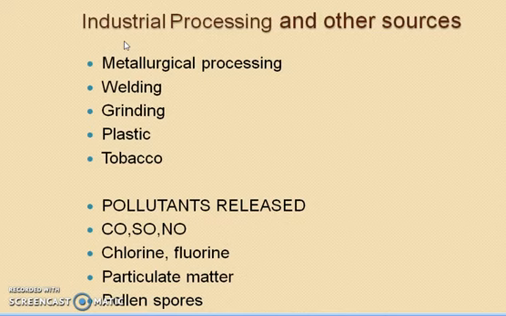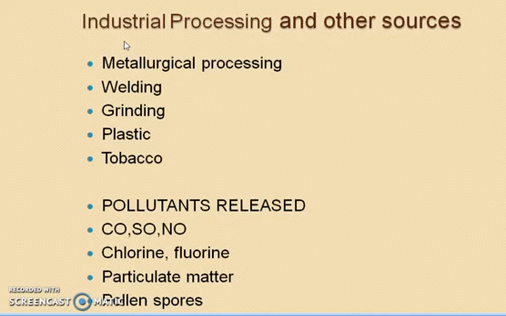The compounds containing chlorine and fluorine, such as chlorofluoromethane, are widely used as propellants for aerosol cans and as refrigerants. The particulate matter released from industries includes metal dust, fly ash, soot, cotton dust and radioactive substances.